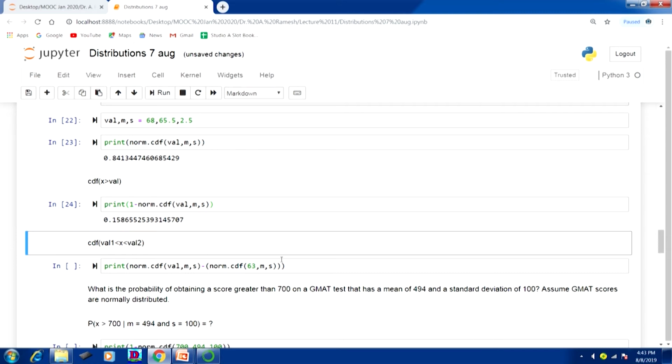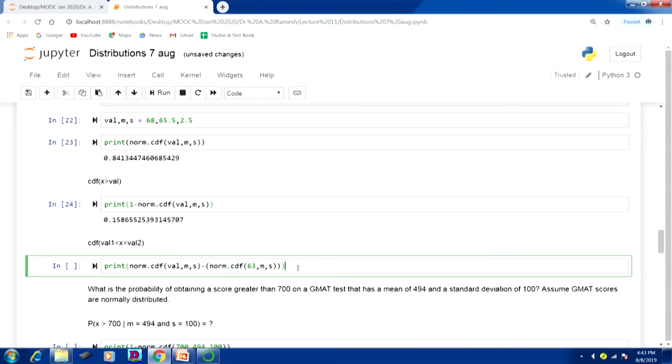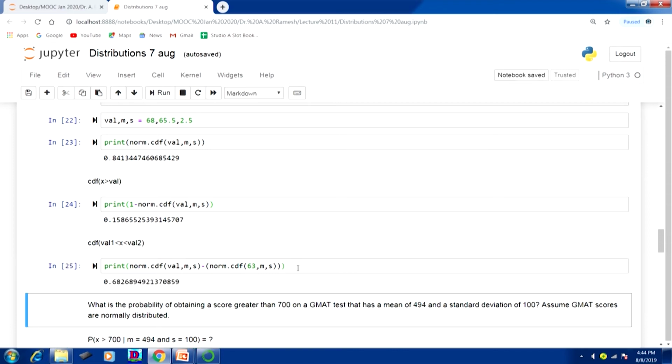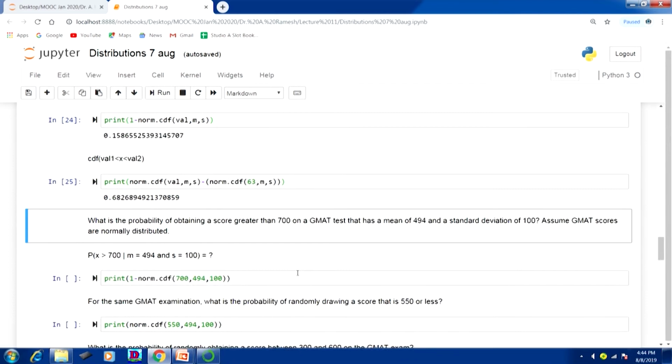It is very simple: print norm.cdf of the upper limit and the lower limit. Simply type the lower limit, because the values I have already declared. Now, suppose between 68 and 63, if you want to know the area directly, it is very simple, it will save a lot of your time.